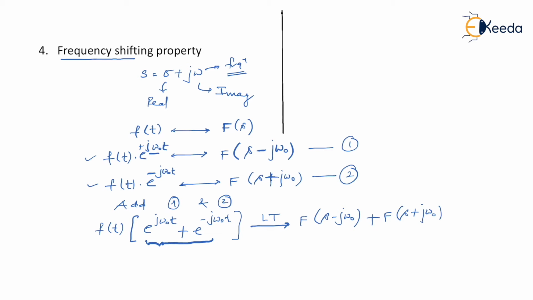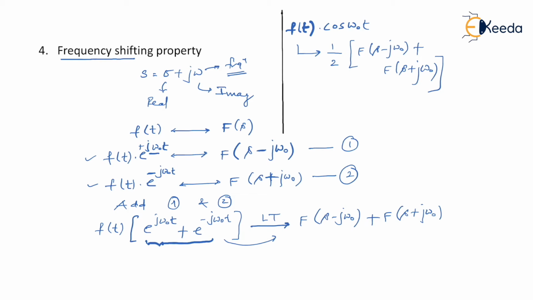I'll shift constant 2 to right hand side and I'll get the final property as cos of omega naught t will have its Laplace transform as 1 by 2 times F of s minus j omega naught plus F of s plus j omega naught.